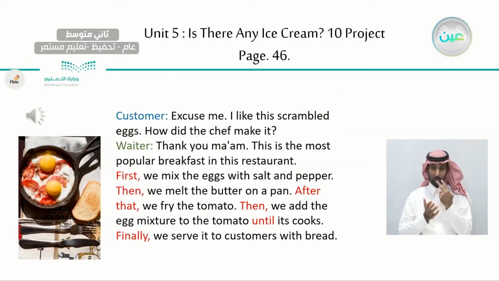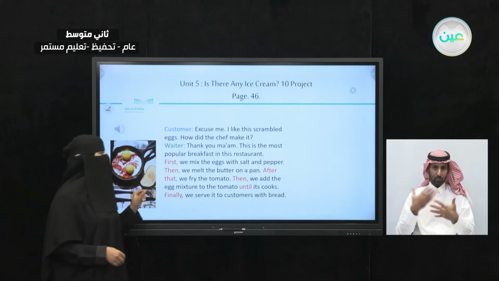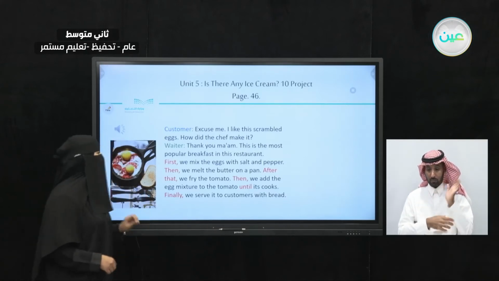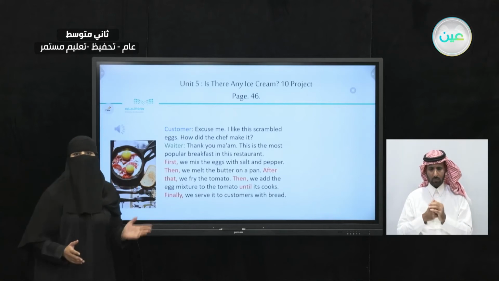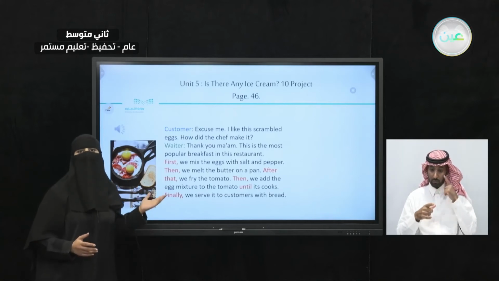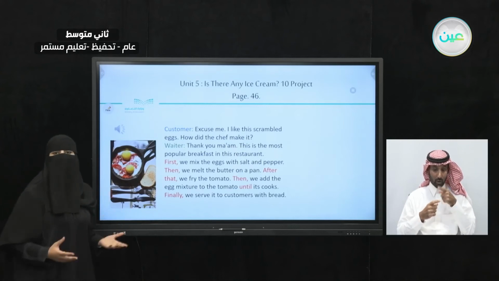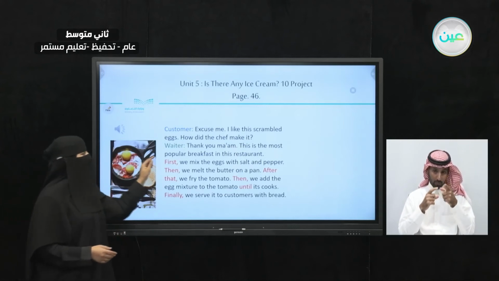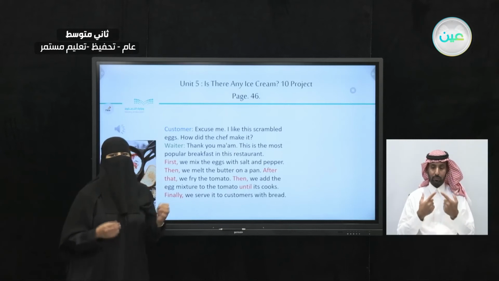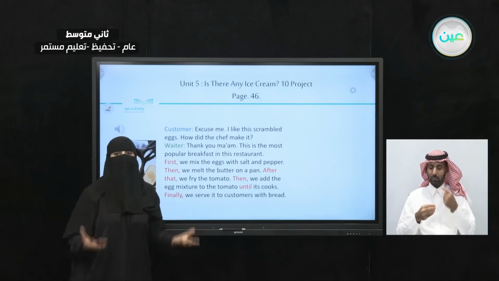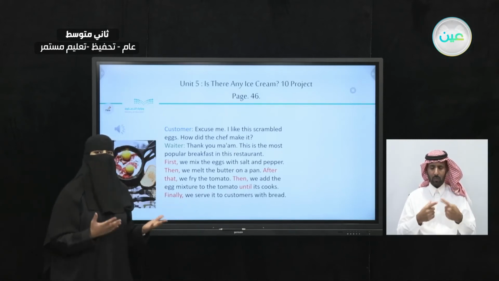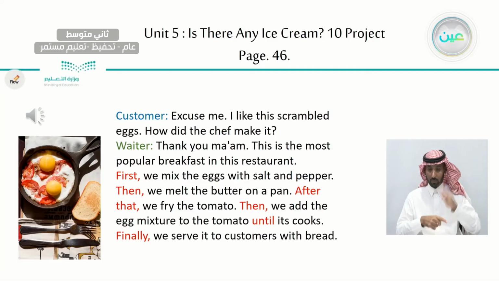Now, let's take a look at the next part here from the same conversation between the customer and the waiter. So, looks like the customer ordered the eggs with tomato, right? Take a look at the picture here. This is how this dish looks like. Now, let's take a look at this conversation, and we want to know more details about the conversation between the waiter and the customer.